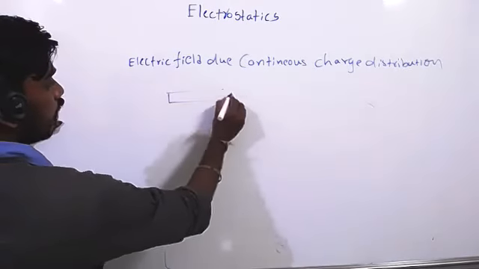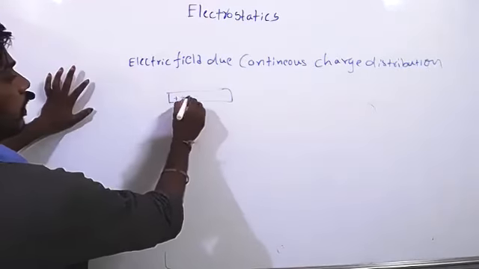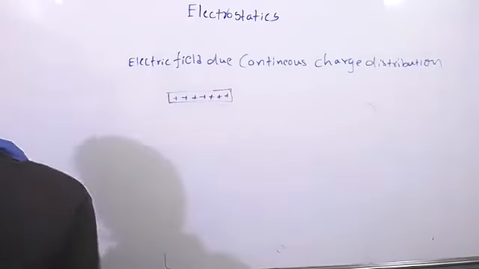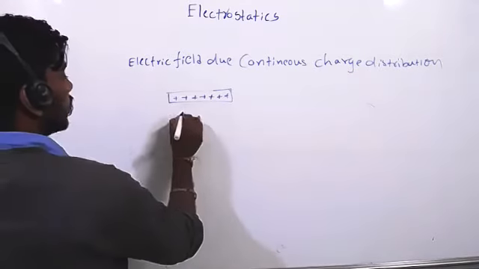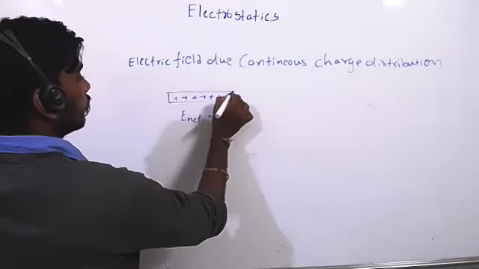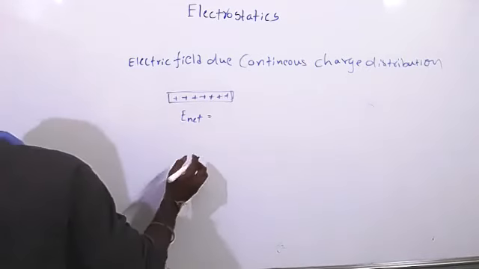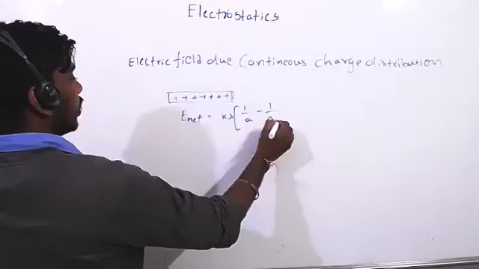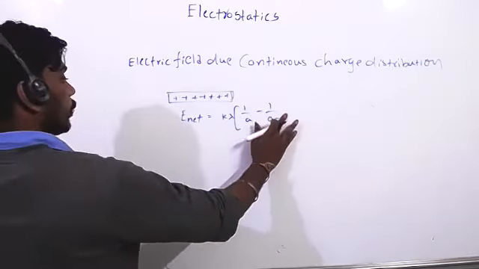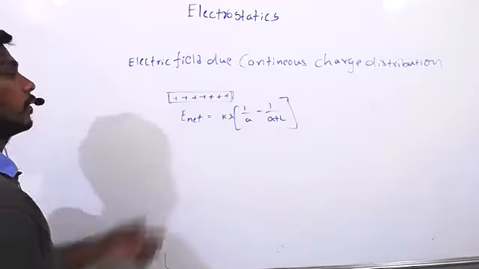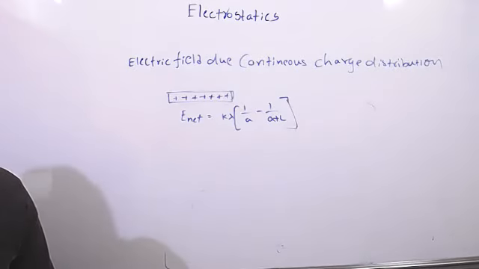A uniform rod having charges continuously. For this we got E net equals K lambda by 1 by A minus 1 by A minus lambda. This is the answer we got for the electric field due to continuous charge distribution in that uniform rod.